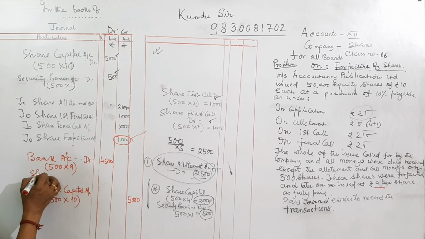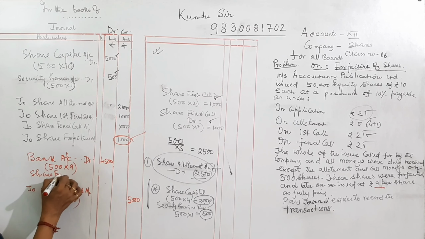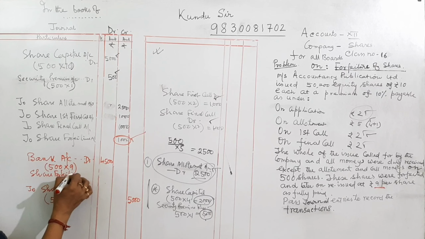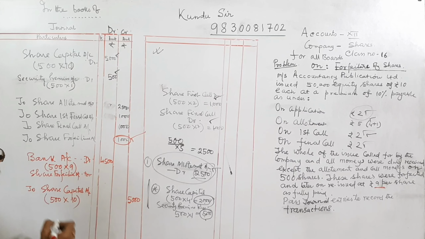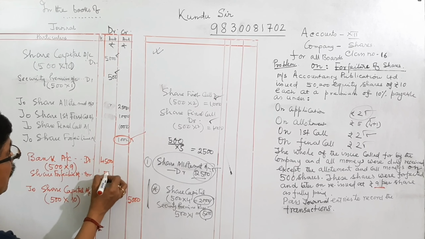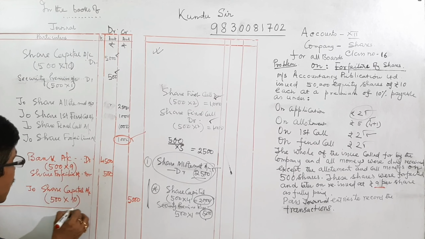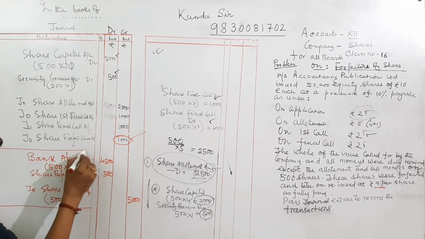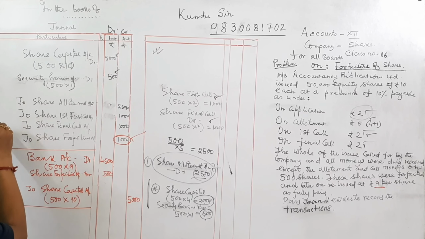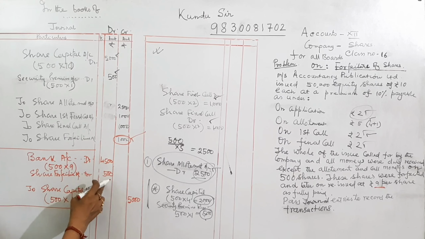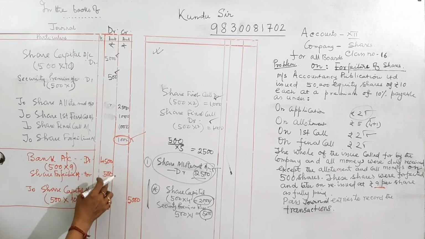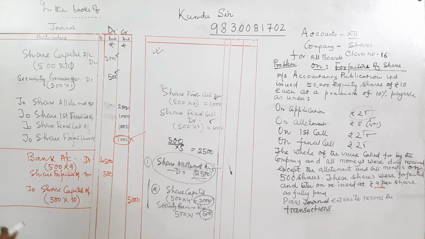So we are writing here share forfeiture, because some money is lying here. We are utilizing for how much? It is 500. Thereafter the entry, because all forfeited shares are reissued. So the balance 1,000 minus 500 equal to 500.